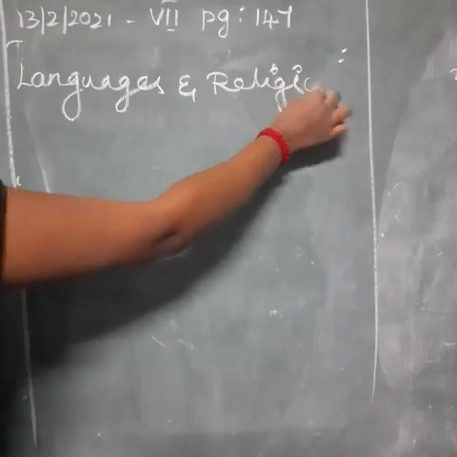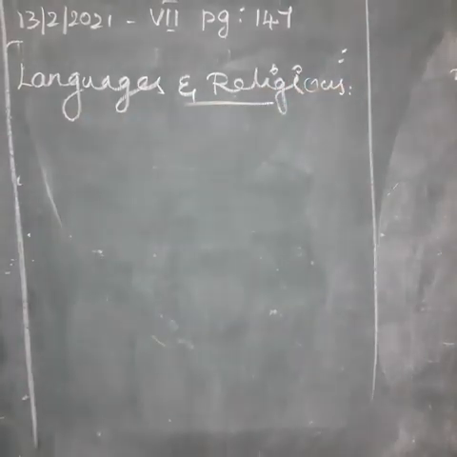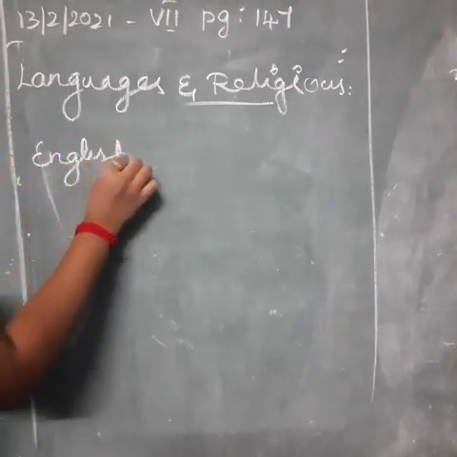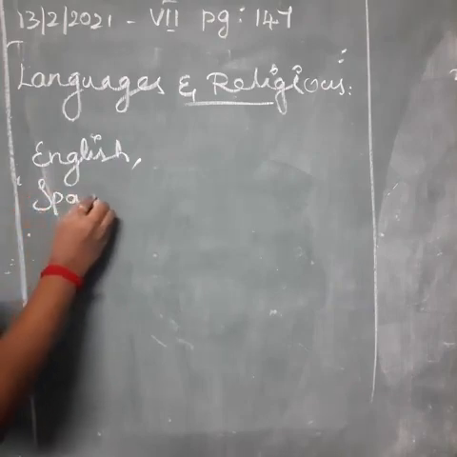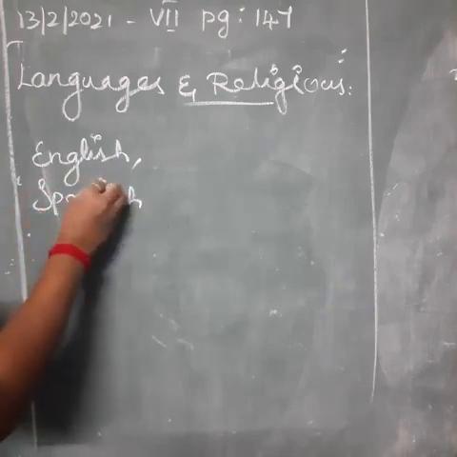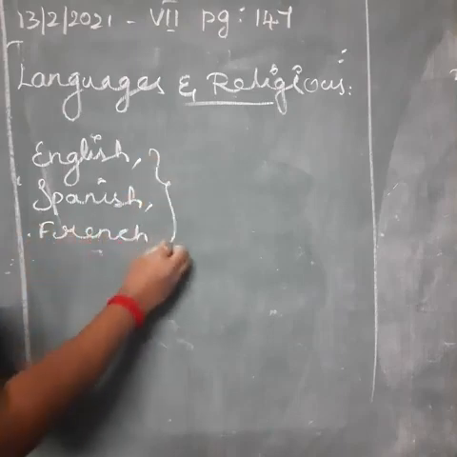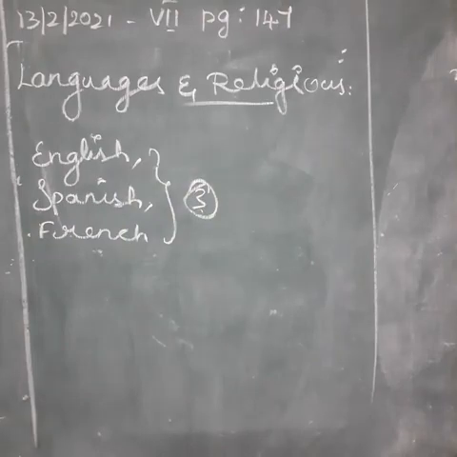English, Spanish, French. There are 3 main languages: English, Spanish, then French. These are the 3 languages followed by North American people.